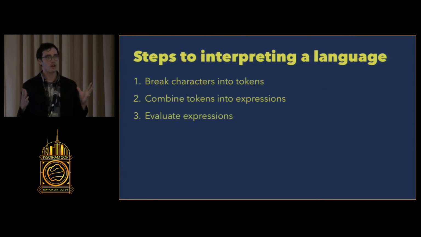So, steps to interpreting a language. First, we're going to break our stream of characters into tokens. This is when we took the individual letters and turned them into words. And then we're going to combine these tokens or words into expressions, which draw some meaning for us. And then we're going to evaluate these expressions into one final sentence, one final image in our mind.